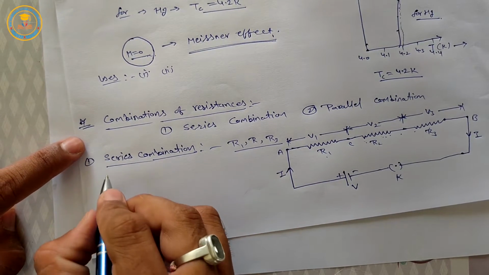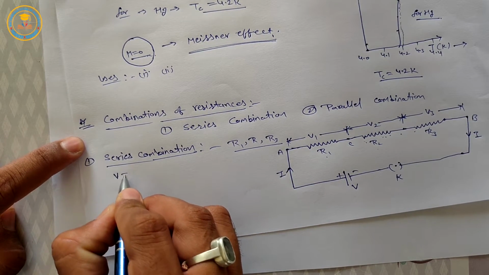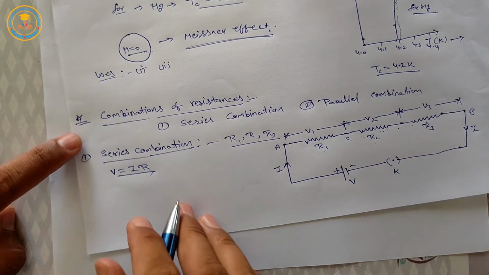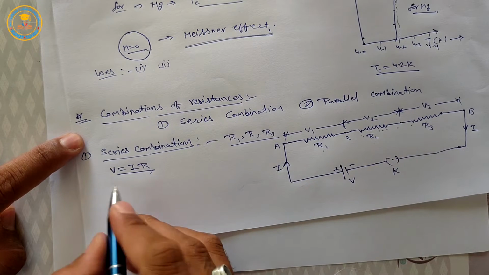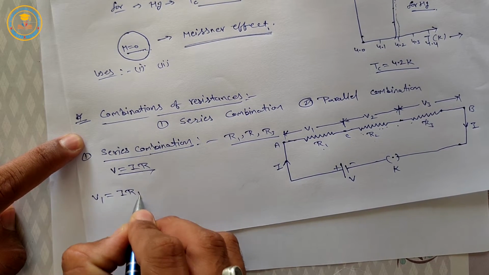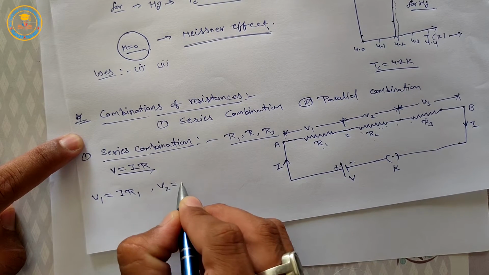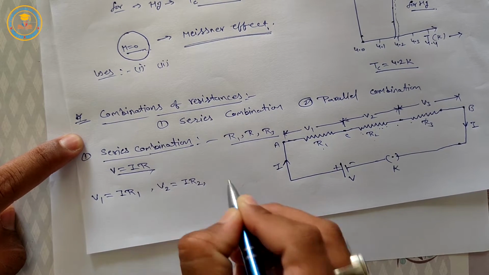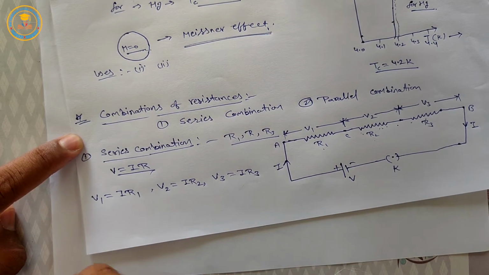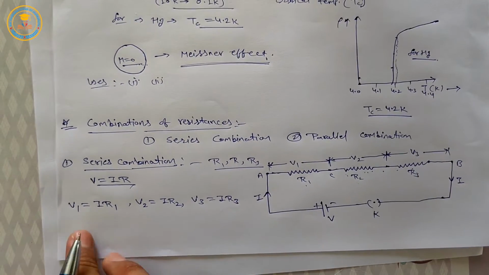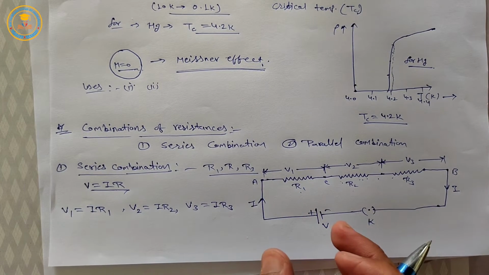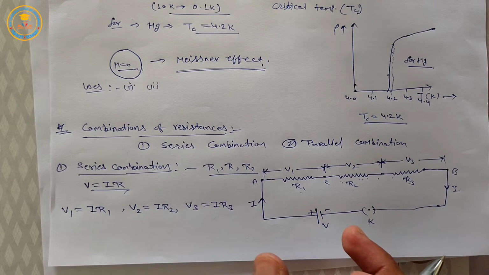Then according to Ohm's law, V is equal to IR. So for the resistances, V1 is equal to IR1, V2 is equal to IR2, V3 is equal to IR3. This is the potential difference across the ends of each resistance.